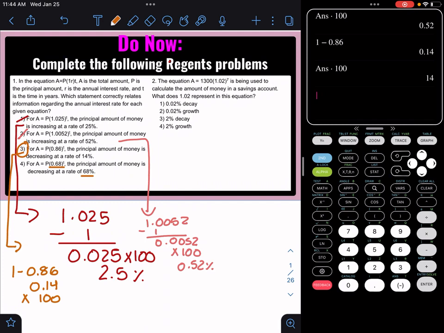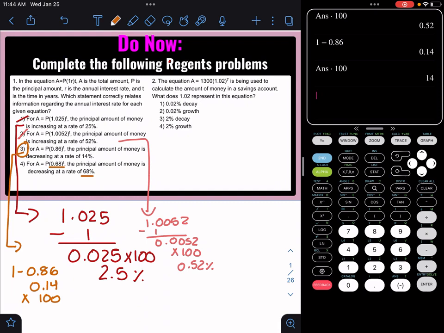Let's look at number 2 now. Number 2 is saying the equation A equals 1,300 times 1.02 to the t is being used to calculate the amount of money in a savings account. What does the 1.02 represent in the equation?